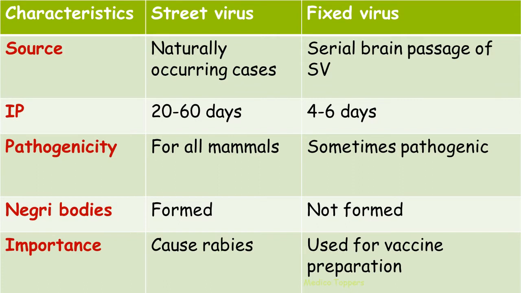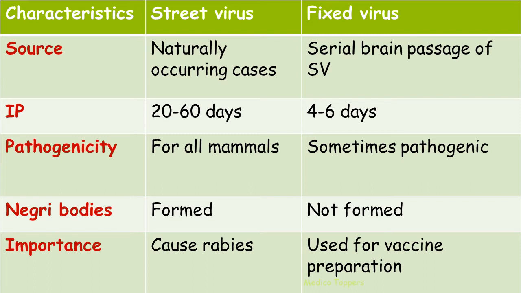Then regarding street virus and fixed virus, don't get confused with this terminology. Street virus is nothing but the virus which we are studying. It will be coming from the animal and it will be causing the disease. That is considered to be street virus. And fixed virus is nothing but it is developed in the laboratory and it is used for vaccine preparation. Don't get confused with the street virus and fixed virus.